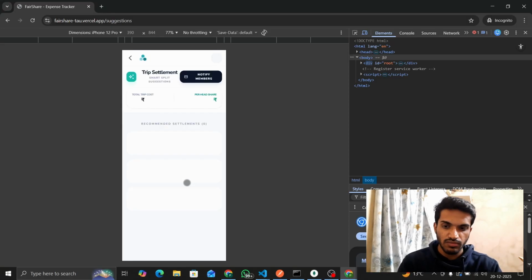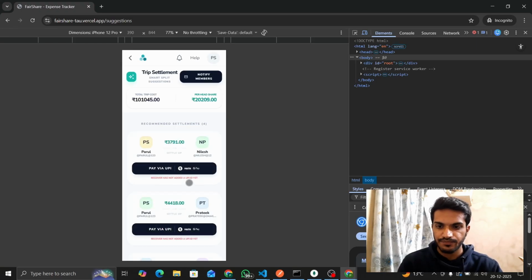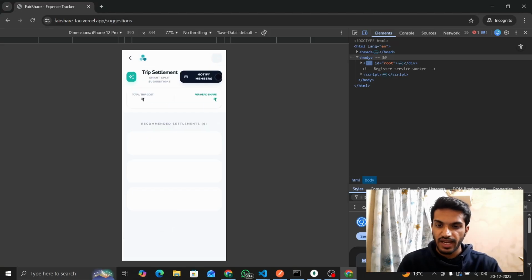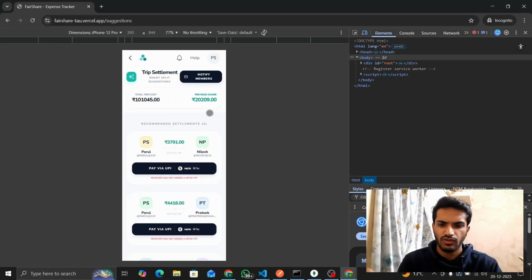The calculations will be performed, and here we can see the total trip cost and the per head share. There are many members who have spent less than the per head share, and some people who have spent more than the per head share. So there is no fair share between them. They would have to calculate that by sitting with pen and paper, and that is a headache and time-taking process. So we have simplified it for them.